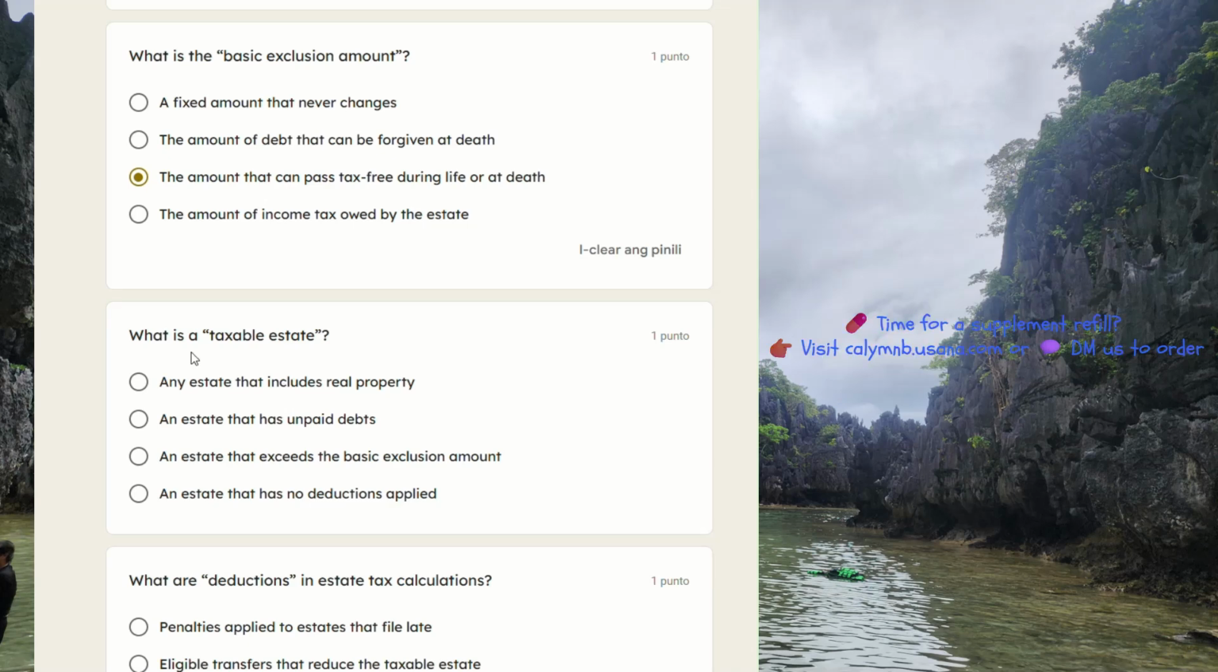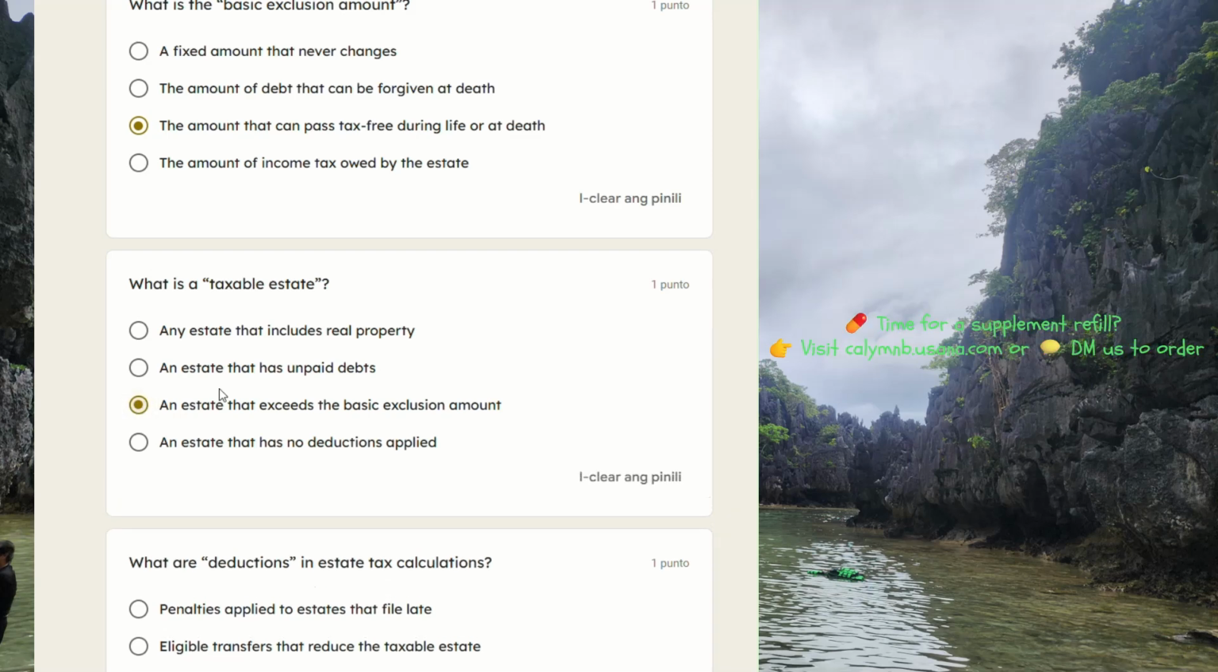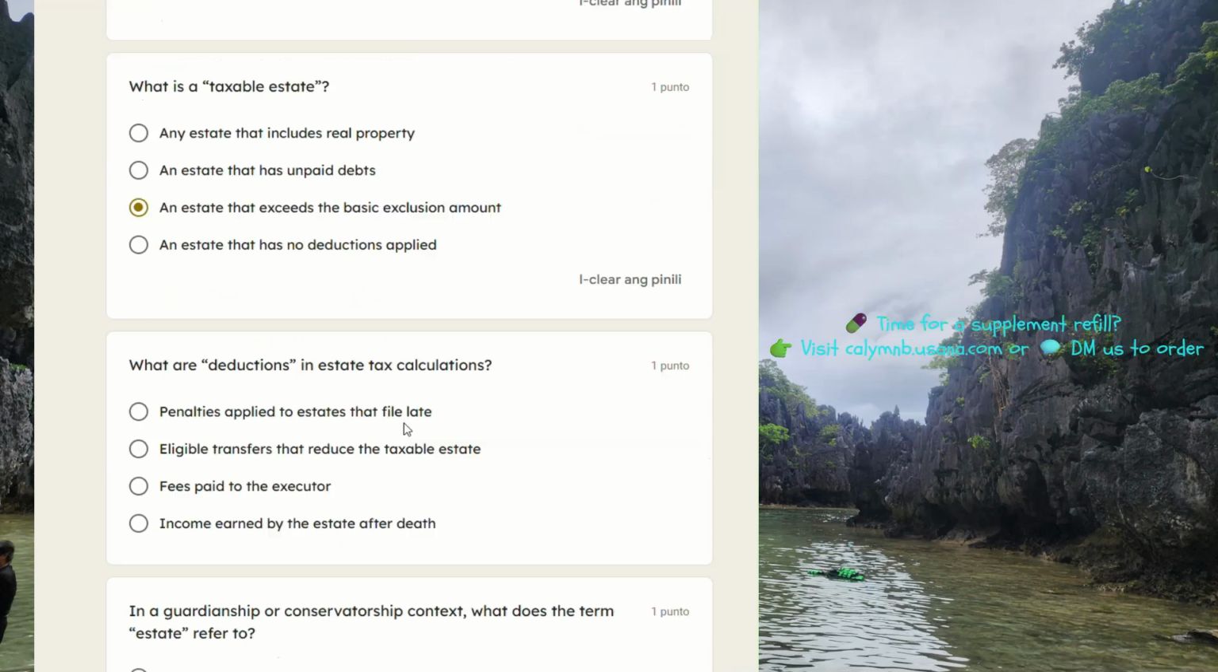What is a taxable estate? Any estate that includes real property, an estate that has unpaid debts, an estate that exceeds the basic exclusion amount. I think this is the answer. An estate that has no deductions applied.